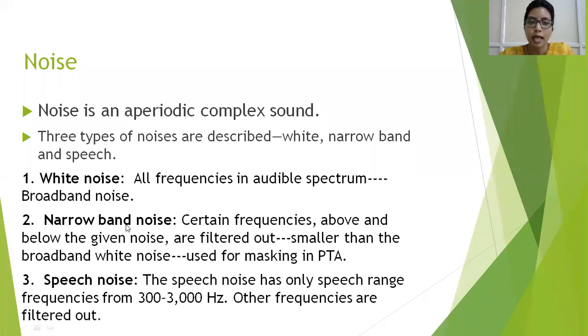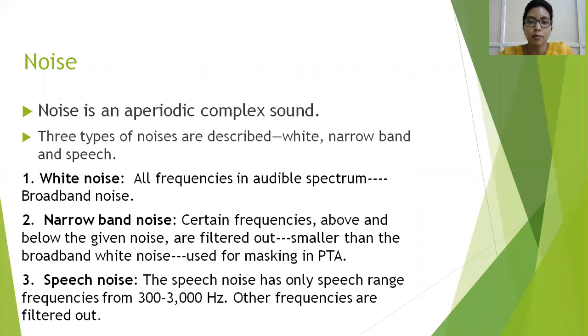The next is a narrowband noise. When you want only particular fixed frequencies in the noise, like in a pure tone audiogram, where we test only from 250 Hertz to 8,000 Hertz, we don't need the rest of the frequencies in that testing. So we delete the frequencies above and below the required frequency band, and this is called a narrowband noise.